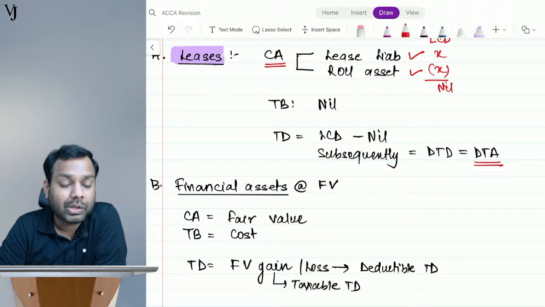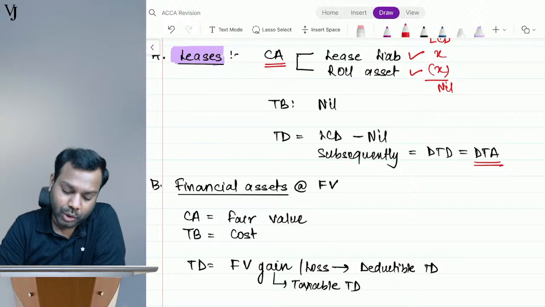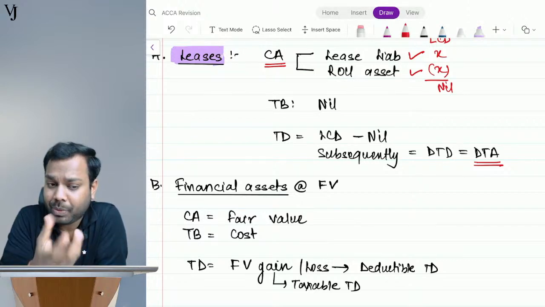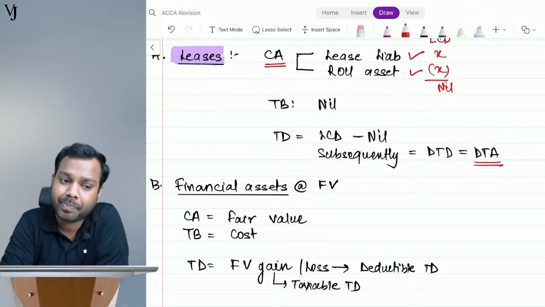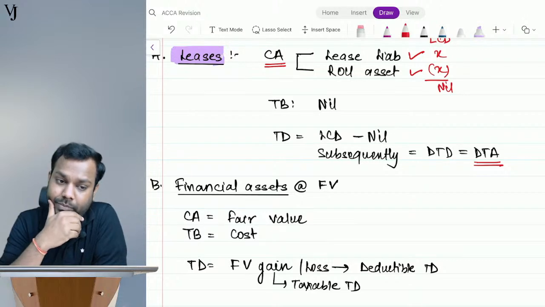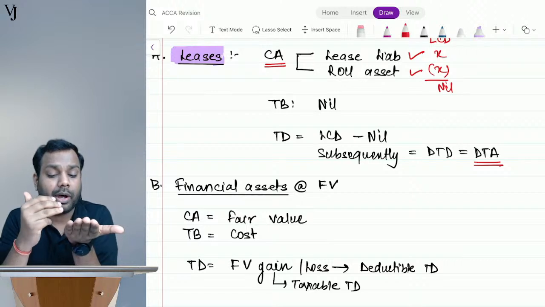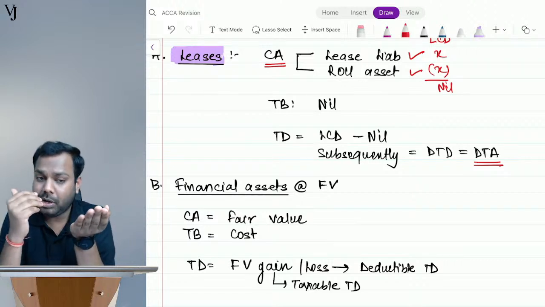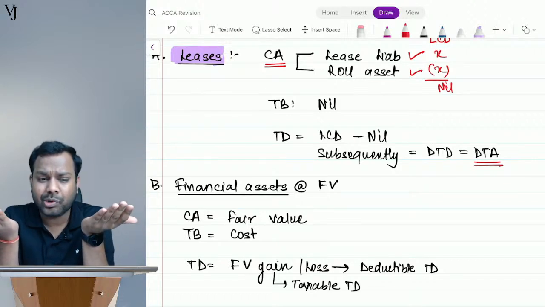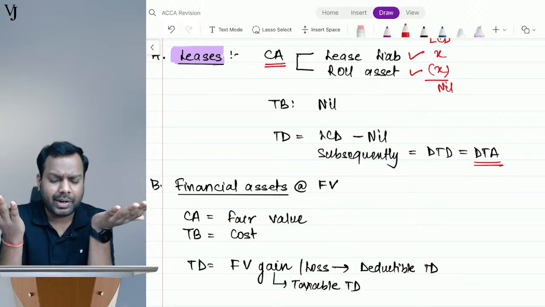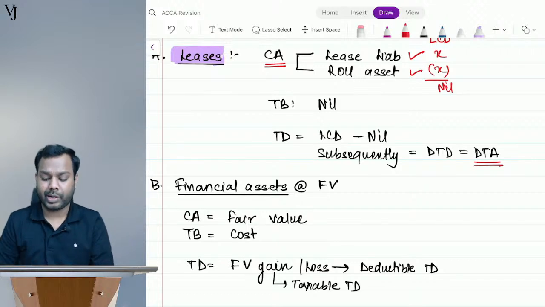No tax consequences. Then why consider this? Why are you saying no tax consequences, Vishaka? Don't you think the lease rental that we pay is recognized as an expense in the tax books? There are tax consequences of this transaction, but in a different manner. In your accounting books, you record finance cost and depreciation, but in your tax books you record rent expense, because the tax book doesn't recognize lease liability and ROU asset. So there are tax consequences. We cannot say that there are no tax consequences.